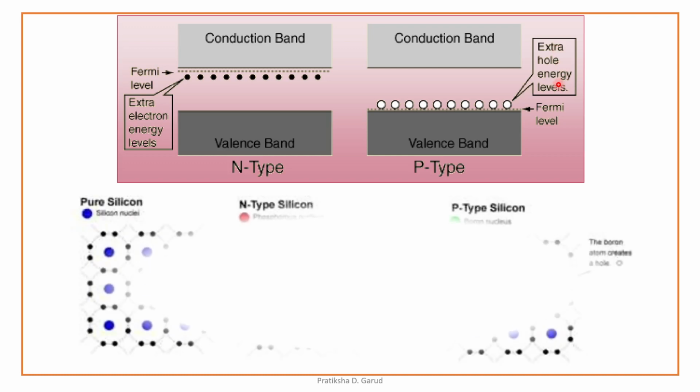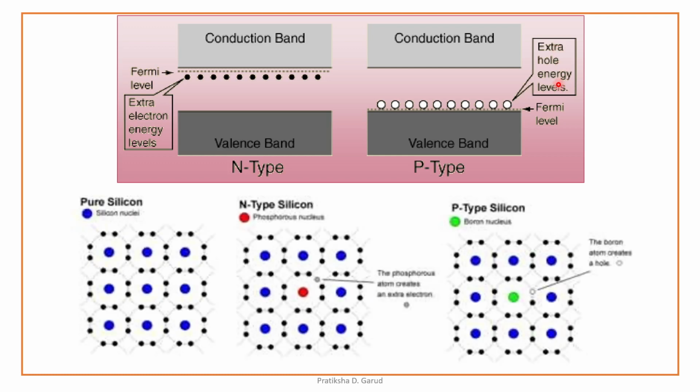Again, let us explain this by using a pure silicon structure. So this is a pure silicon structure in which we are having all silicon atoms. That means it is an intrinsic semiconductor. Whereas n-type semiconductor, in which we have added the impurity of phosphorus. Due to addition of phosphorus impurity, it creates an extra electron. This is an extra electron, and this extra electron appears to migrate. Therefore it is known as n-type silicon.